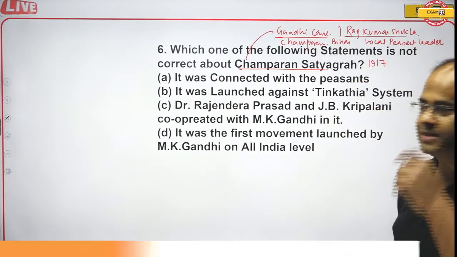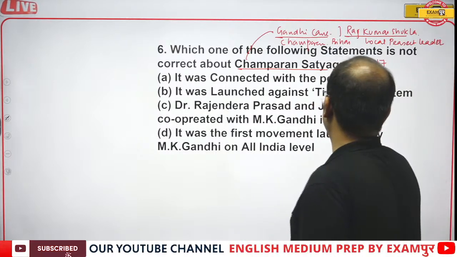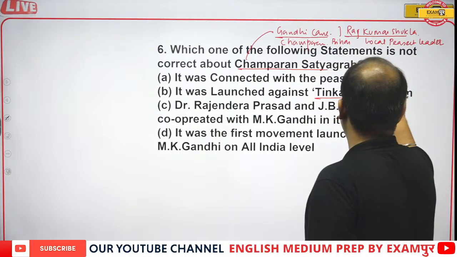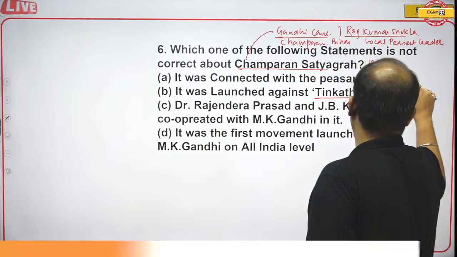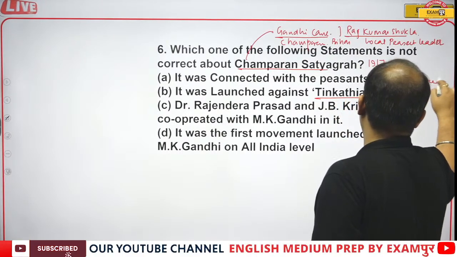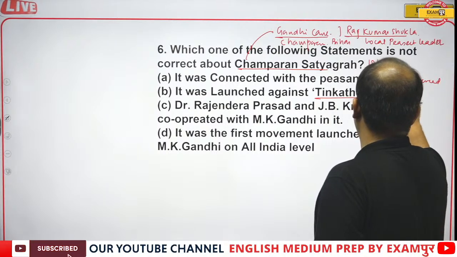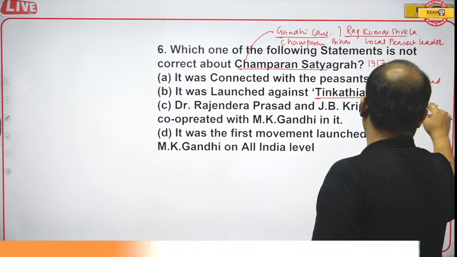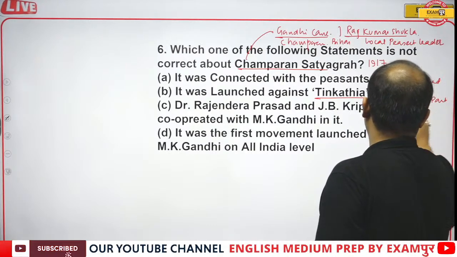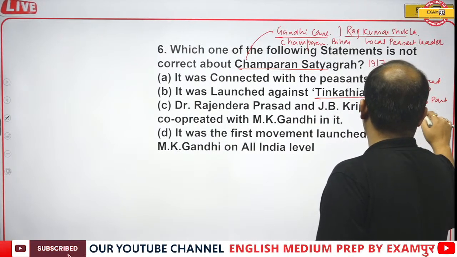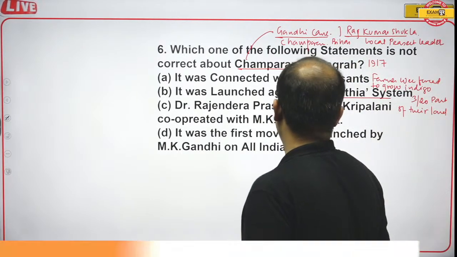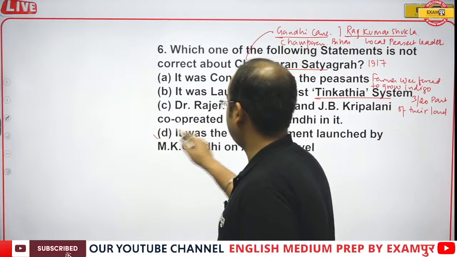It was against the Tinkathia system, in which farmers were forced to grow indigo on 3 by 20th part of their land. And it was the first movement launched by Gandhiji at all India level.